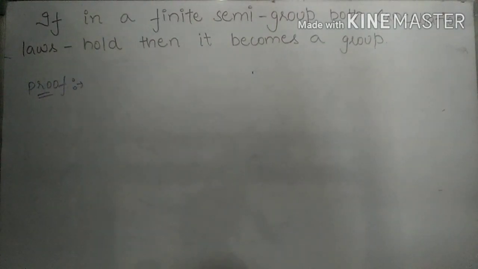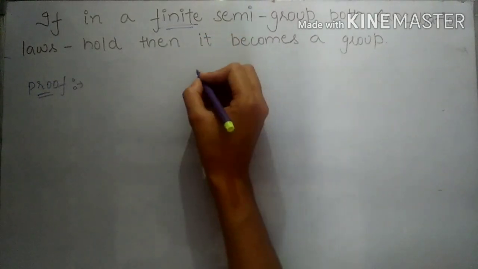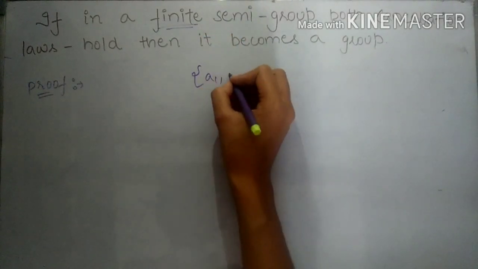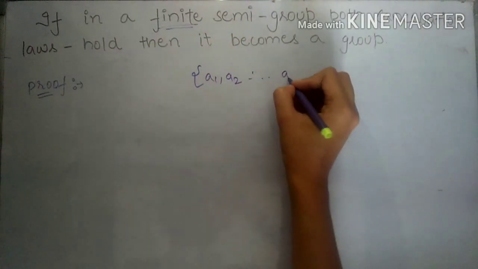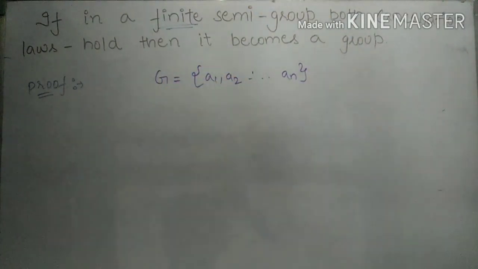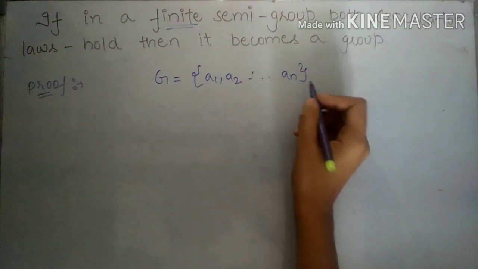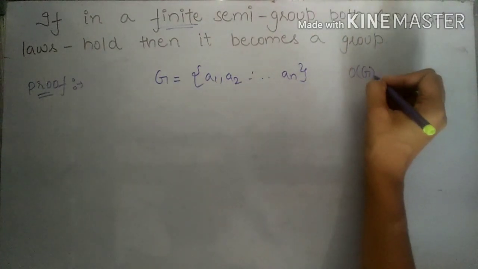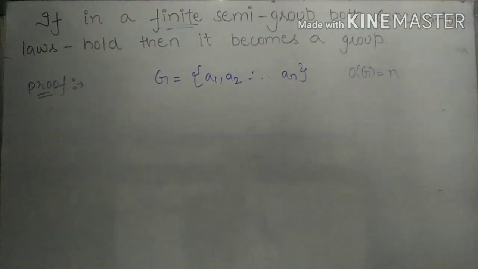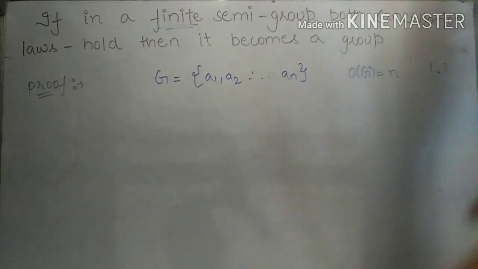So friends, let's prove it. We are given that G is a finite set. So we take a1, a2, up to an to be distinct elements of the set G. As all these elements of G are distinct, the order of G is n. And we take the binary operation as the operation of multiplication.